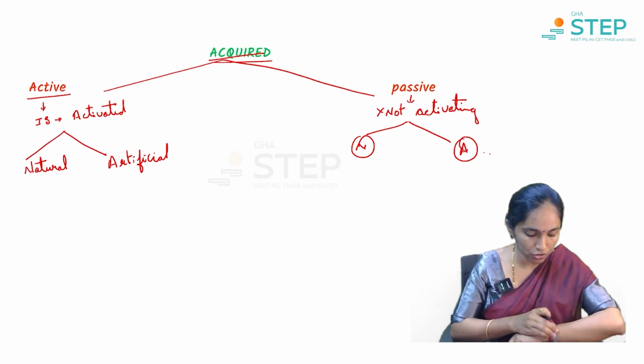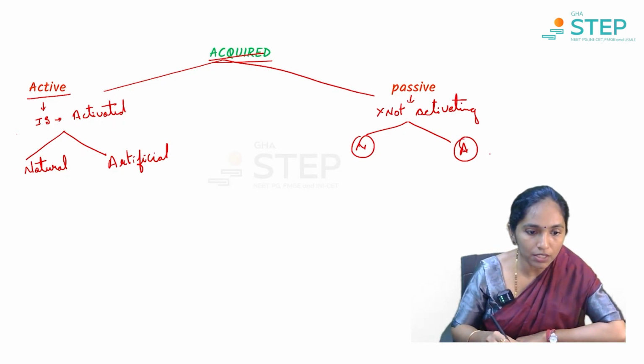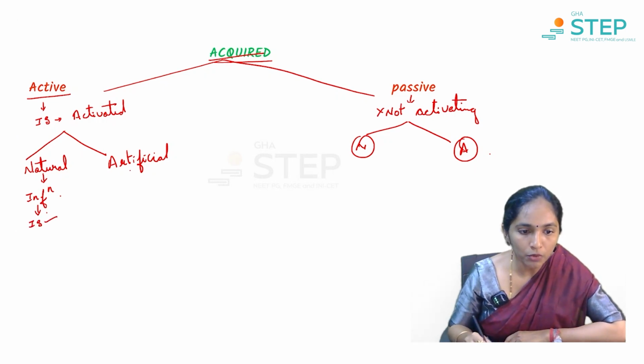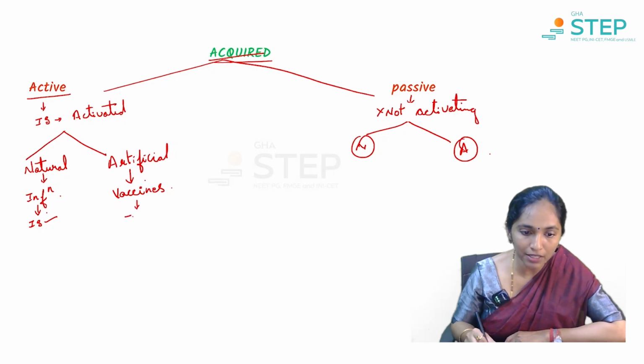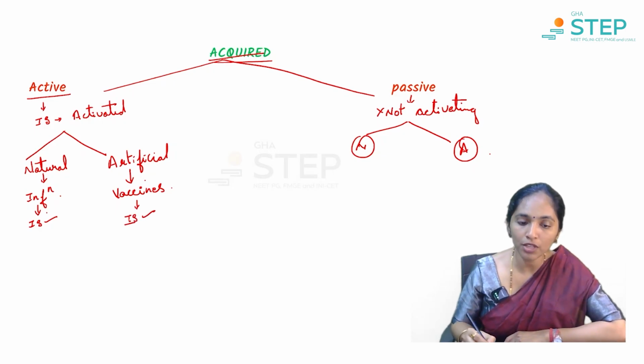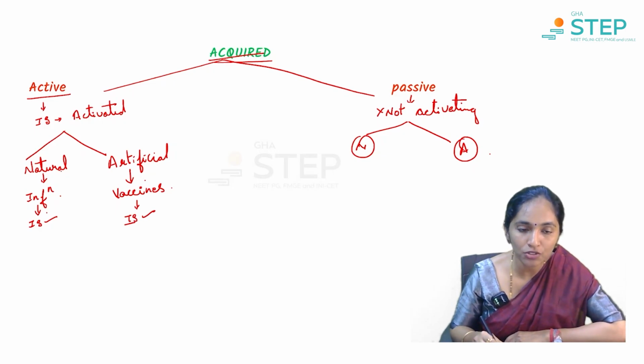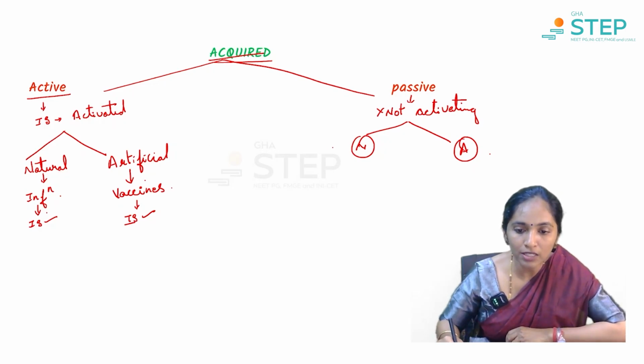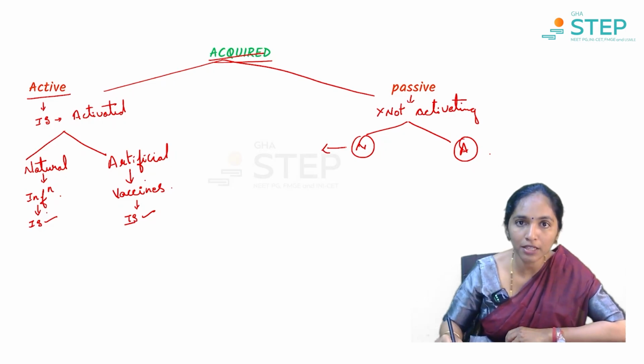What do we mean by natural active immunity? Natural active immunity is any infection. When we get an infection, our immune system is naturally activated, and the immune system then produces the required effect. What do we mean by artificial active immunity? Any vaccines that we give. These vaccines again activate the immune system and then produce the effect. Therefore, natural is any naturally occurring infection, and artificial is any vaccine.